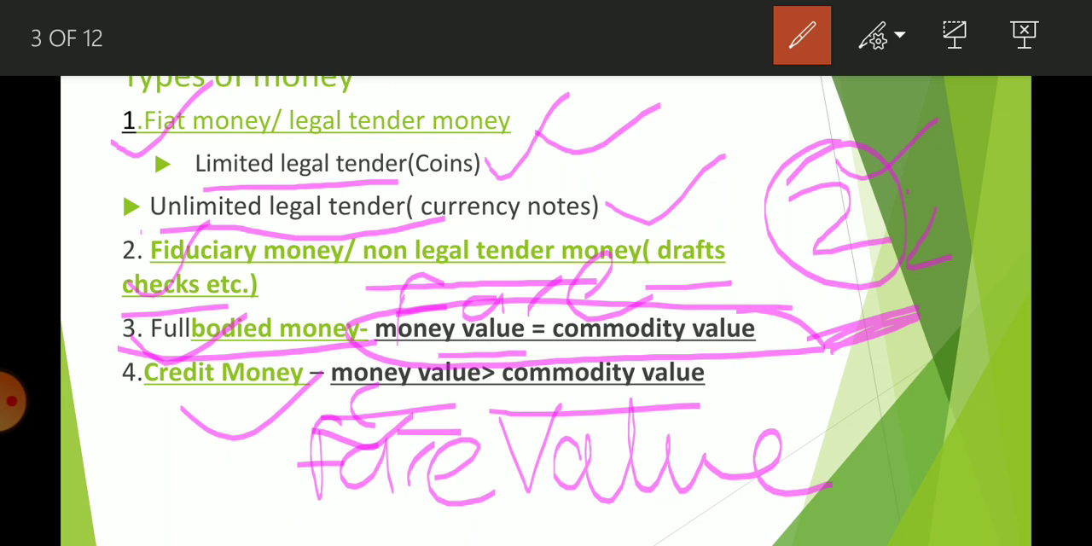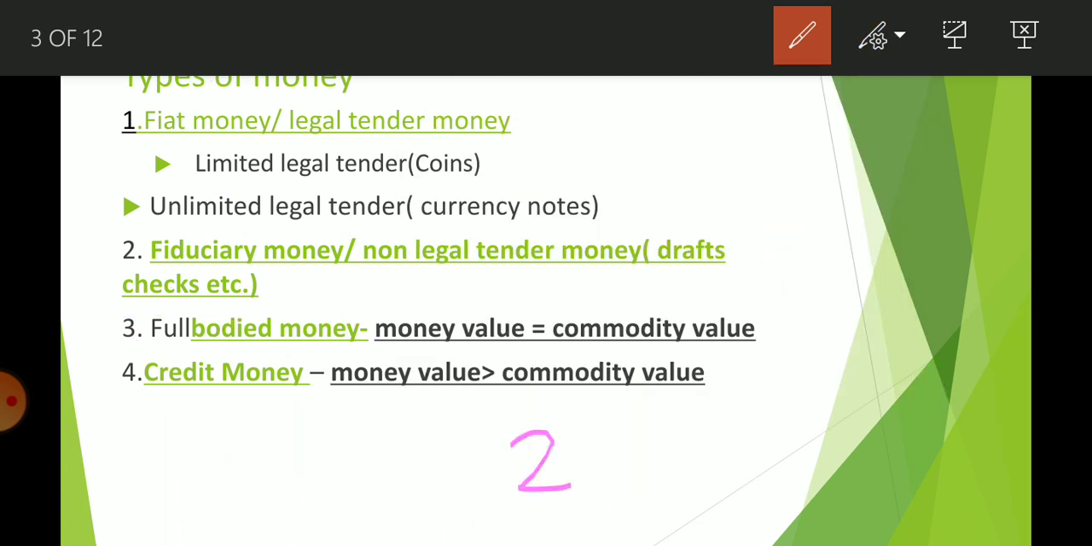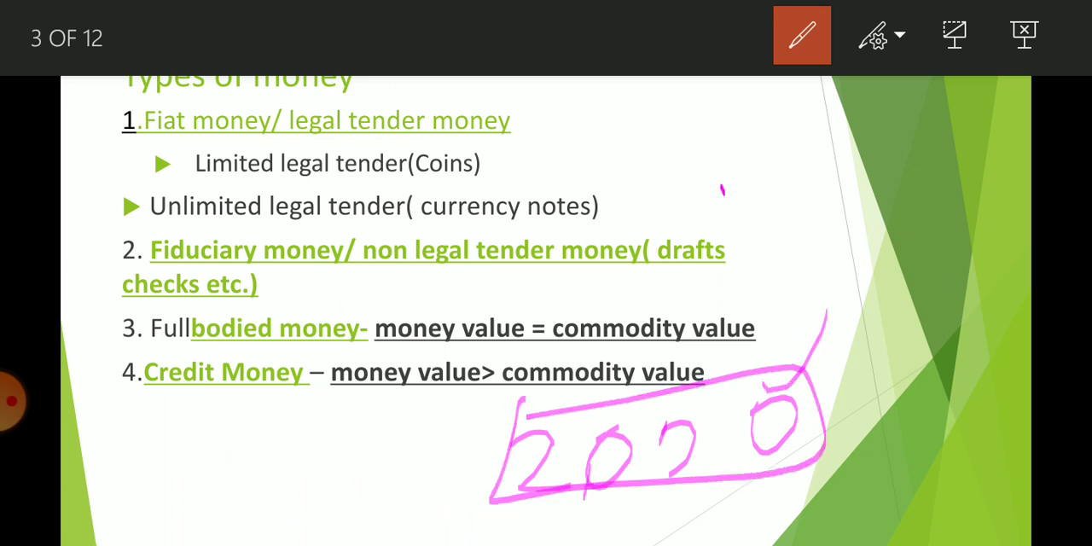Suppose you take the example of a 2000 note. Its face value or its money value is 2000. Anything you can buy equal to 2000. But as a commodity, as a piece of paper, if you are going to sell it, no one is going to accept it and you are going to get nothing in return.